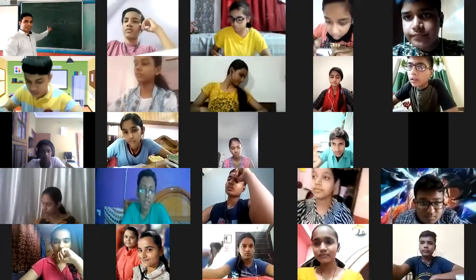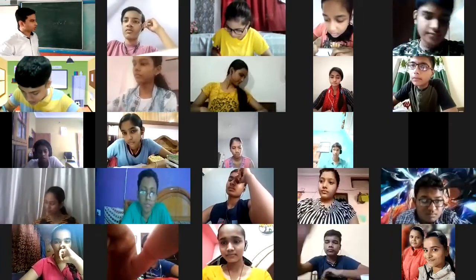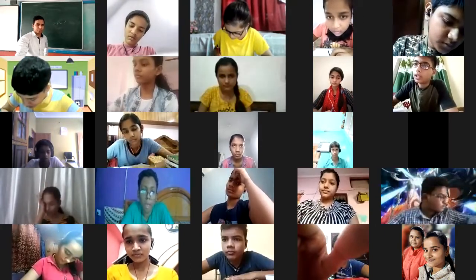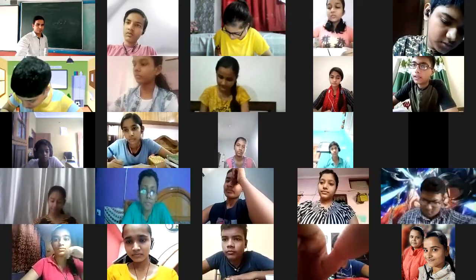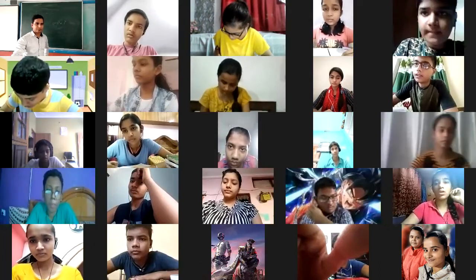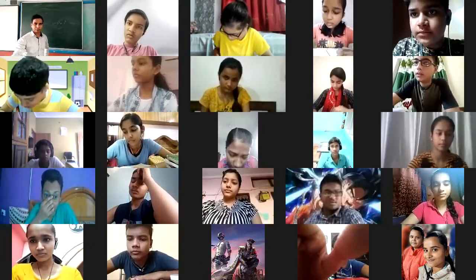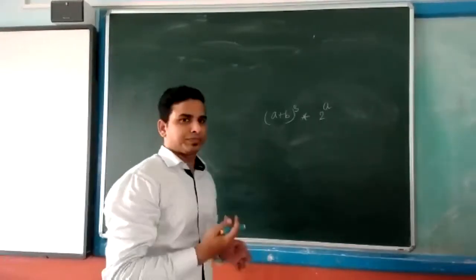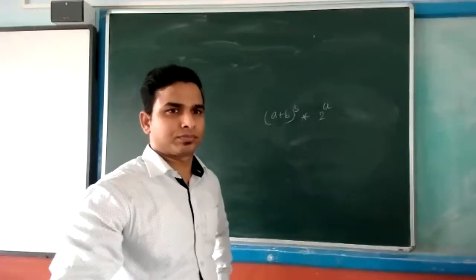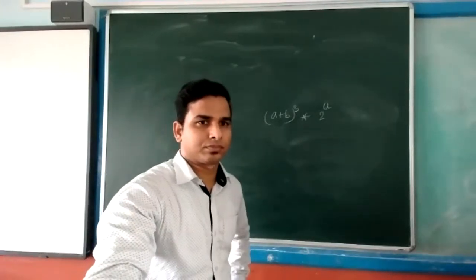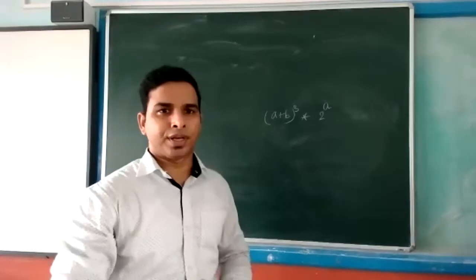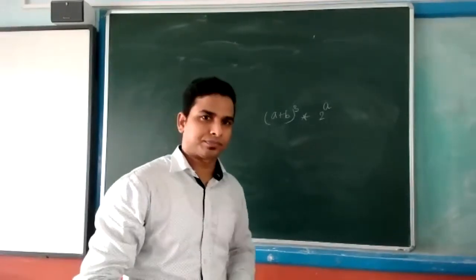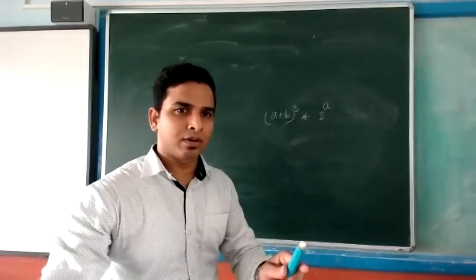What is the Java expression for the following operation? Be quick. Parth, done. Wait a minute, Parth.